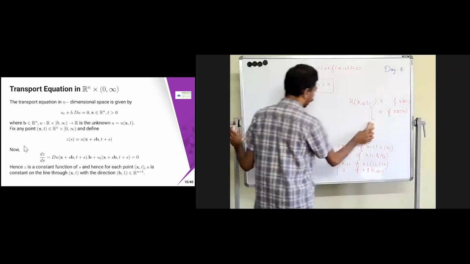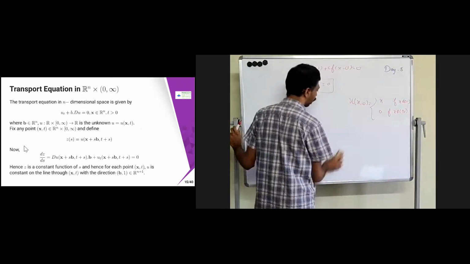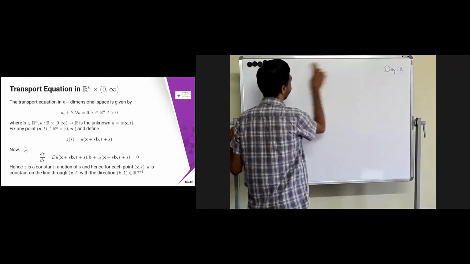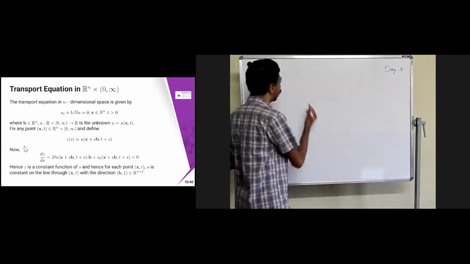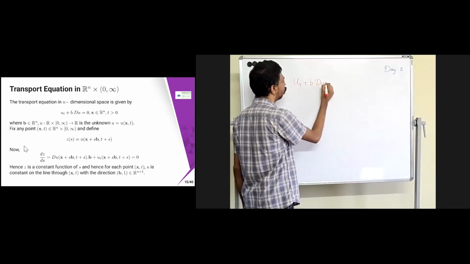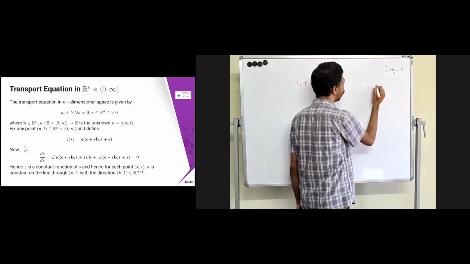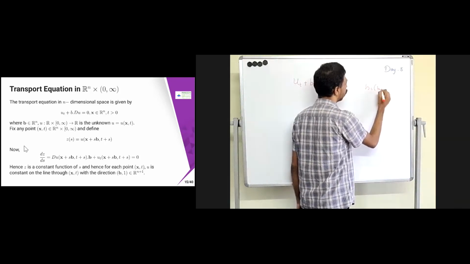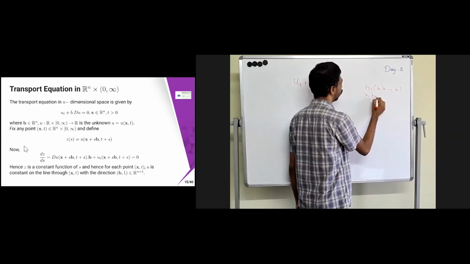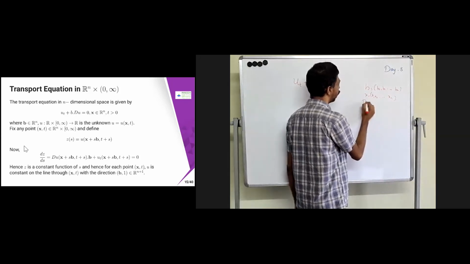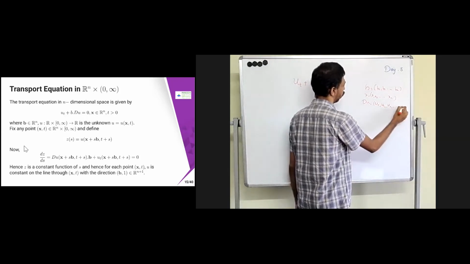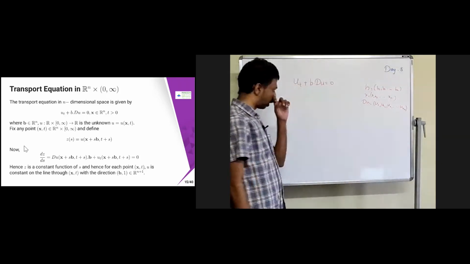We can generalize this for a general setup. The general setup is that we can take it for n-dimensional space also. For n-dimensional space, I am going to write the transport equation, which is of this form: ut plus b dot Du equal to 0, where b is b1, b2, etc., bn, and x is x1, x2, etc., xn. So what is Du? Du is ux1, ux2, ux3, etc., uxn. This is the general setup.